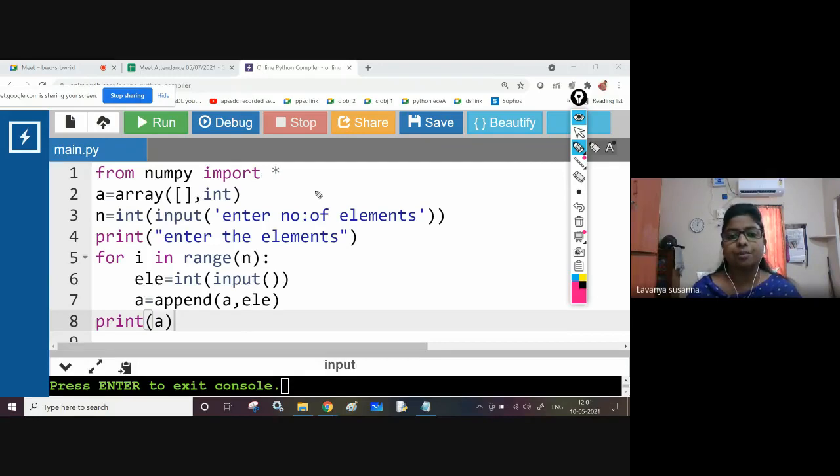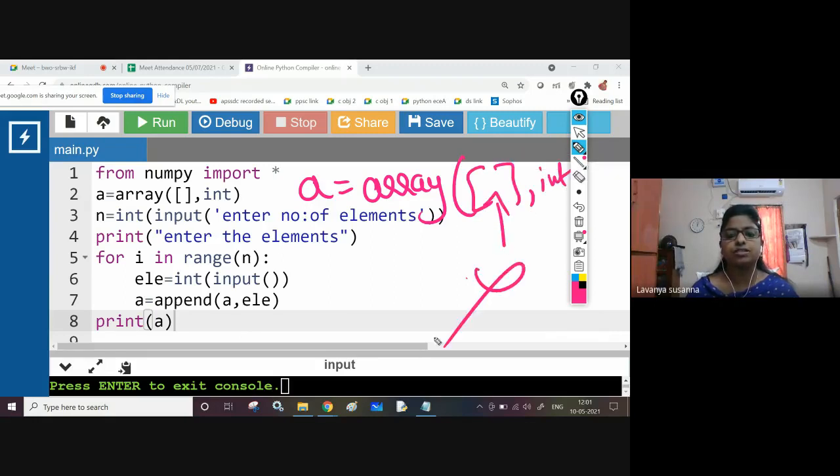See here, you are giving an empty list. A equal to array of empty list, you are giving comma int. Here you are not providing any values. Empty list, just give an empty list.